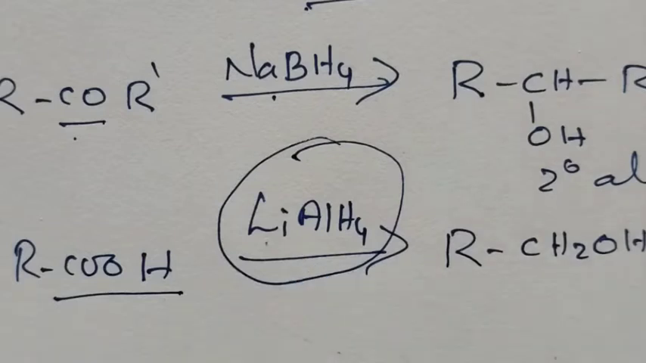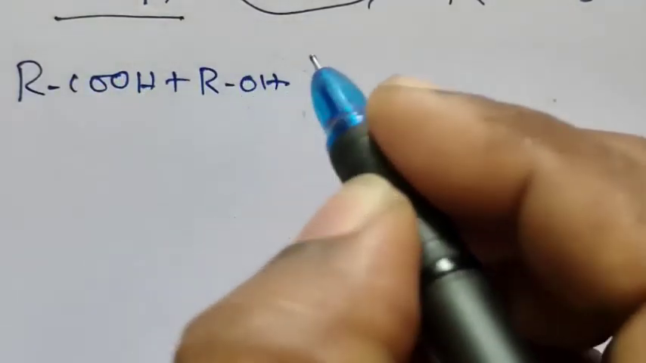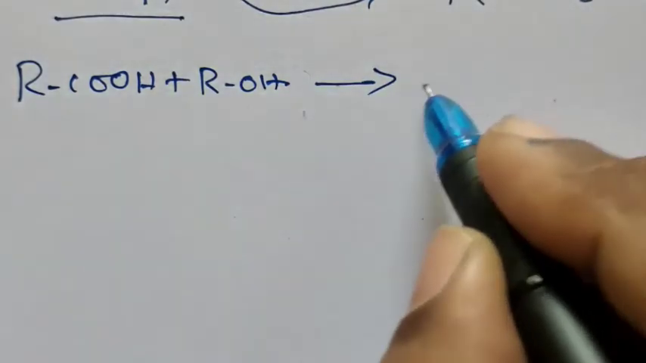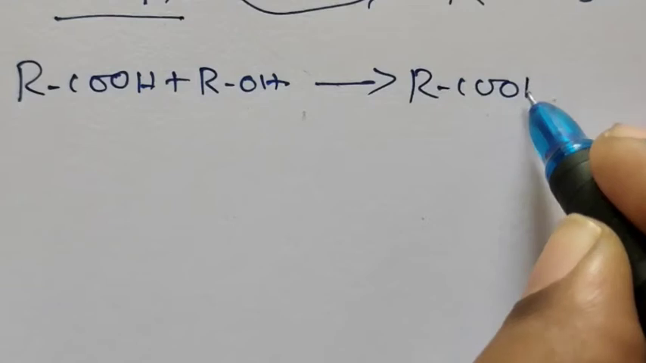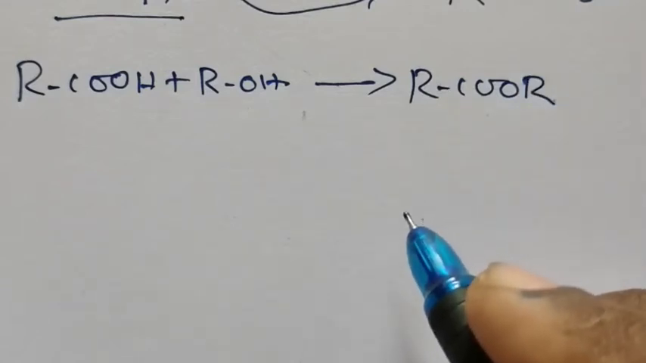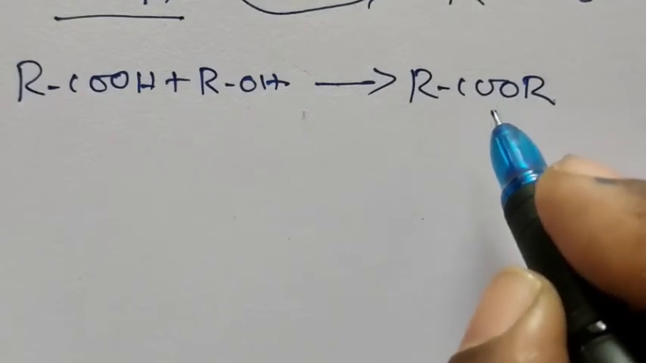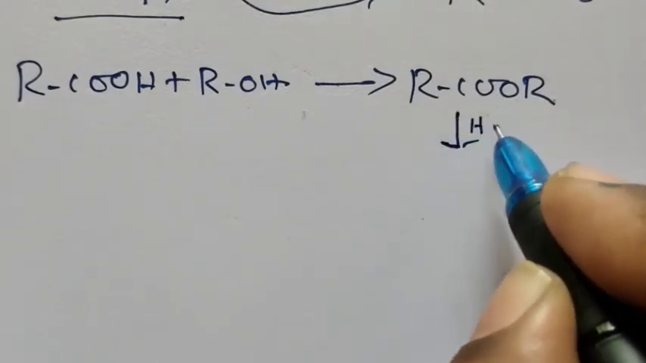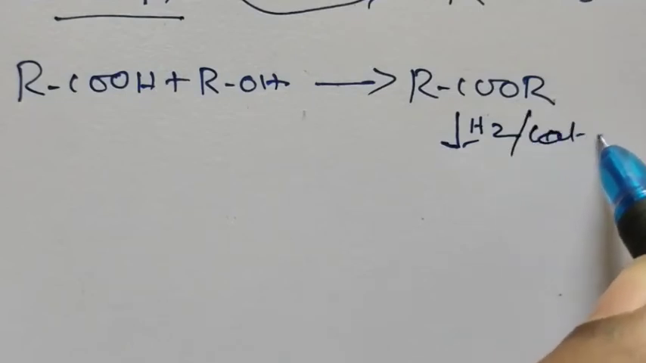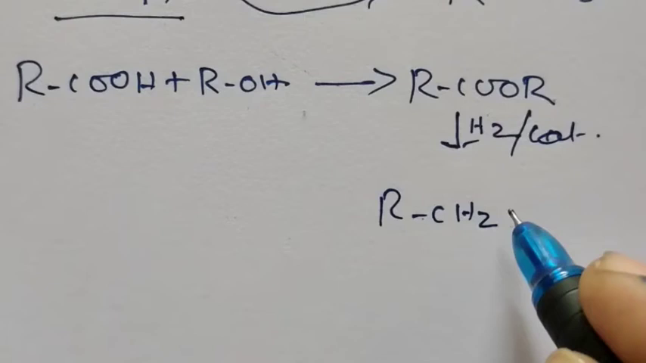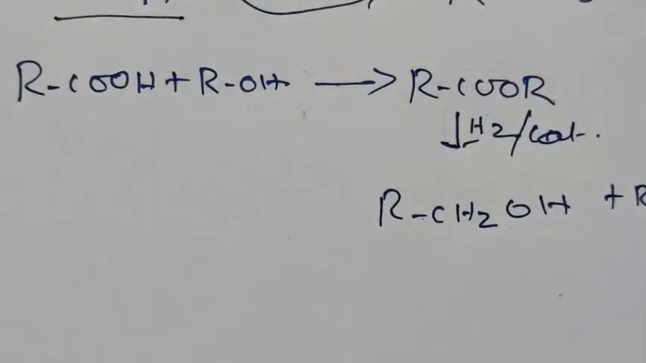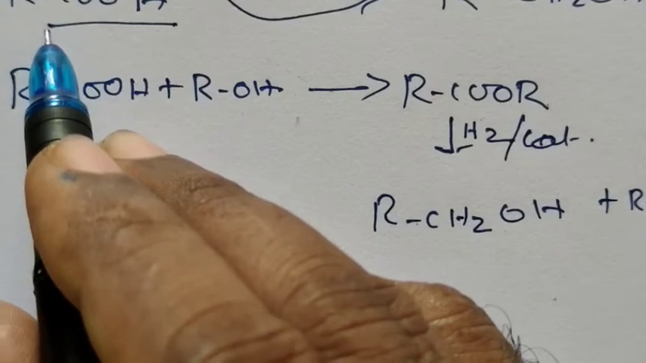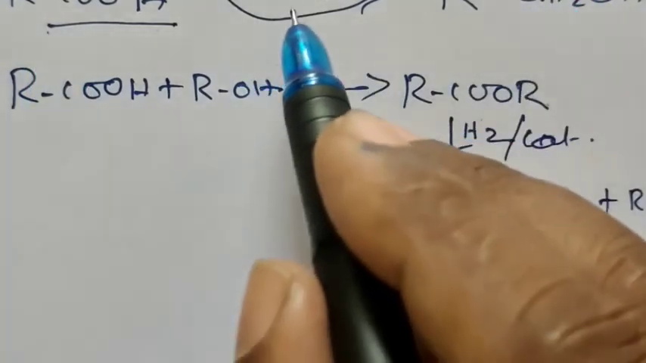So, normally how we convert carboxylic acid into primary alcohol is, first the carboxylic acid is treated with any alcohol in the presence of acid, and we get RCOOR, that means we get ester. This reaction is called esterification. The resultant ester, on being subjected to reduction in the presence of catalyst, gives RCH2OH plus ROH.